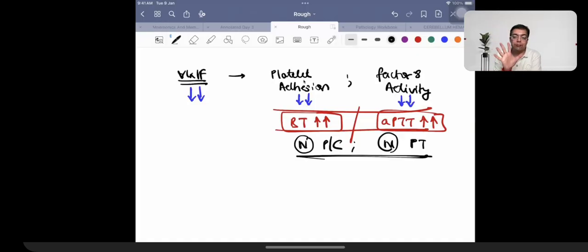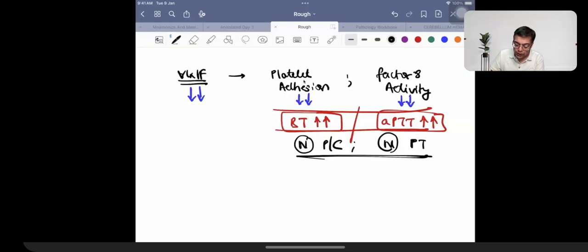So 5 points, in fact, to remember about von Willebrand disease. Most common inheritable cause of bleeding, please never forget it. Gene present on chromosome number 12, don't forget it. Most common and the mildest is type 1. The most severe and having a massive defect is type 3. Functional defect is type 2.